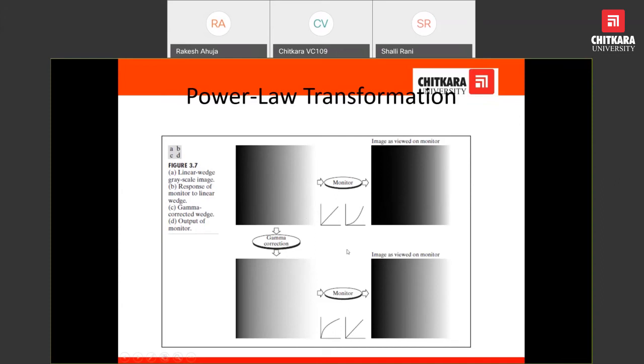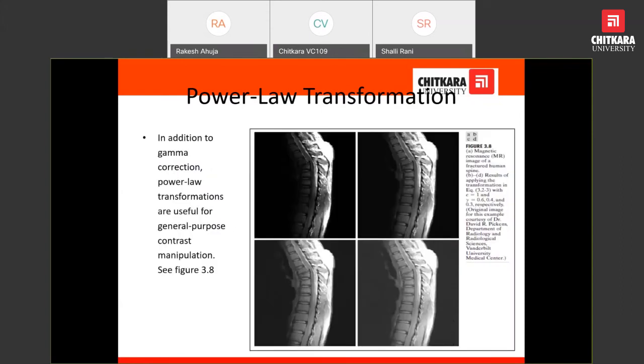The purpose of this description is that once we capture the image and provide the gamma correction, we can have a better view of the picture. We can view the original image as we have captured. Some form of transformation would be there that we can apply, or the system or the devices have already applied. This is another example of power law transformation.